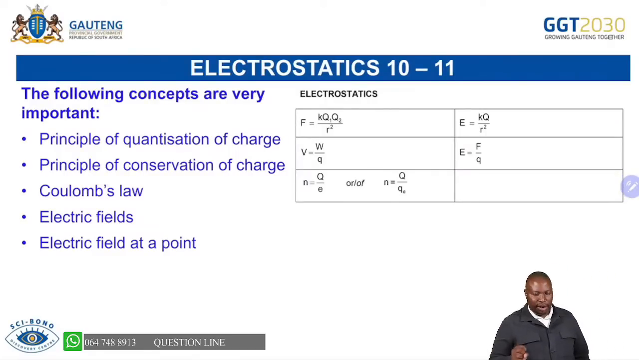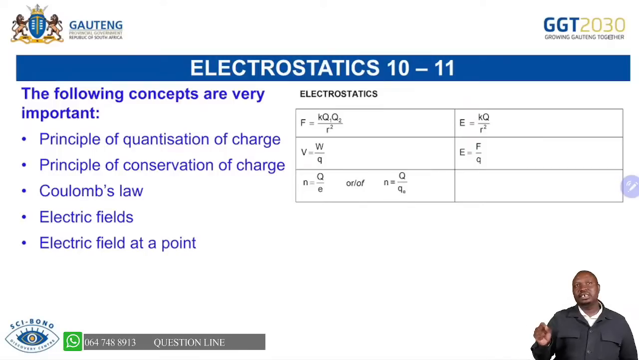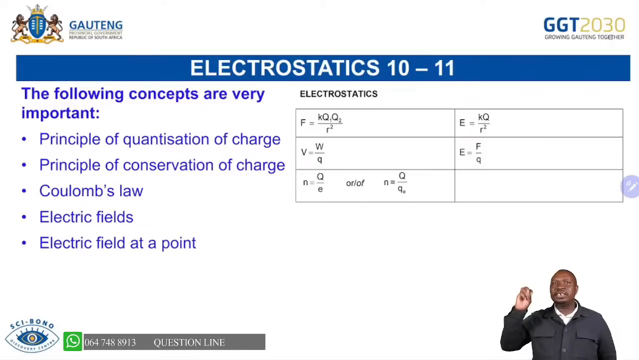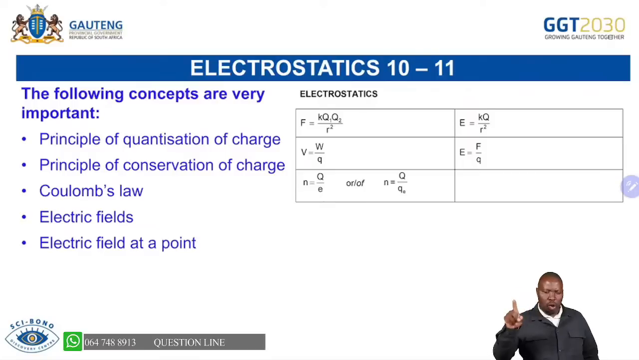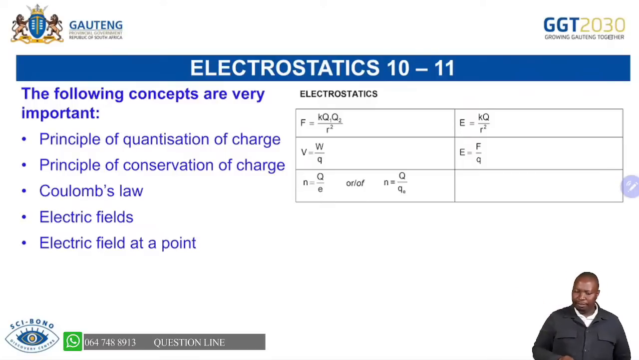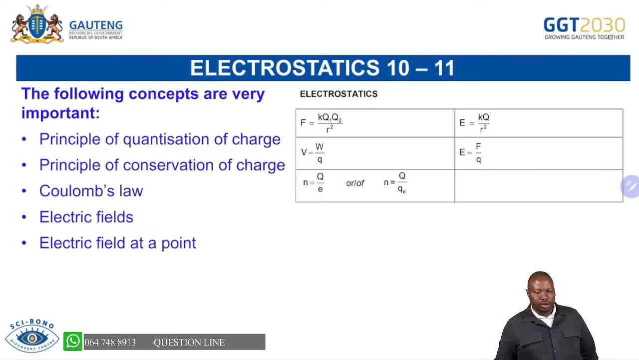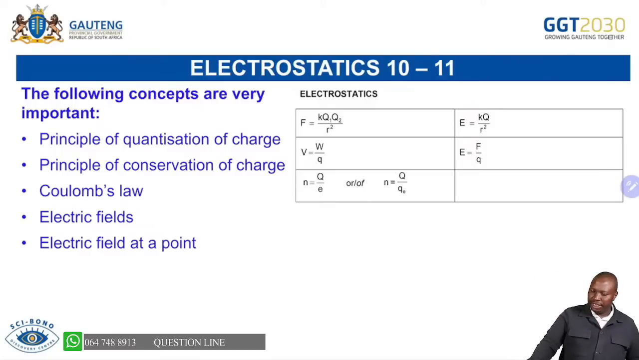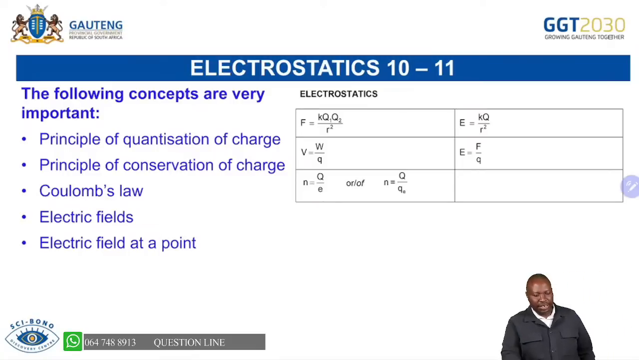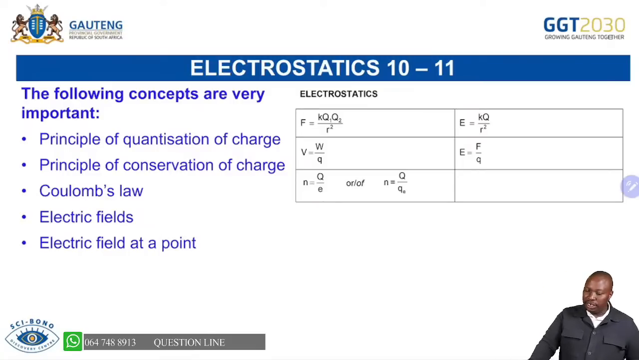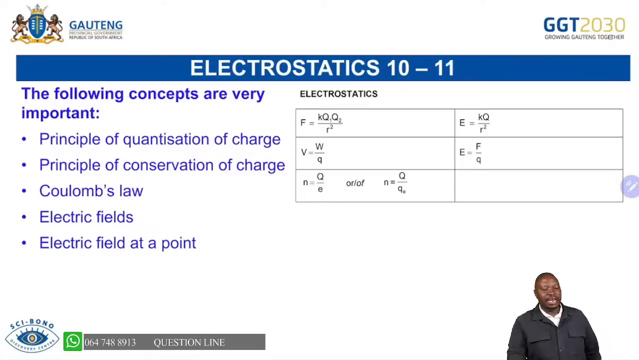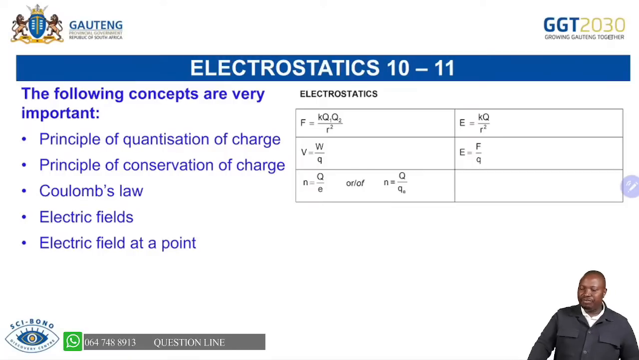So we can see now all these questions were emphasizing the most important things that you must remember in order for you to go and collect those marks come the exam. Remember, in grade 10, you've done the quantization of charge. You've done the principle of conservation of charge. Now in grade 11, you did Coulomb's law, you have done electric fields, and you've done electric field at a point.